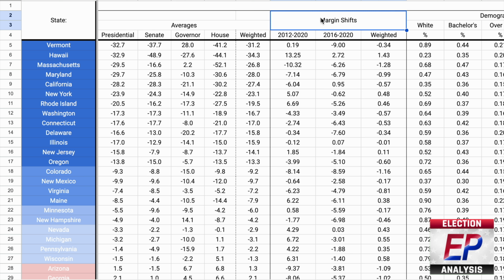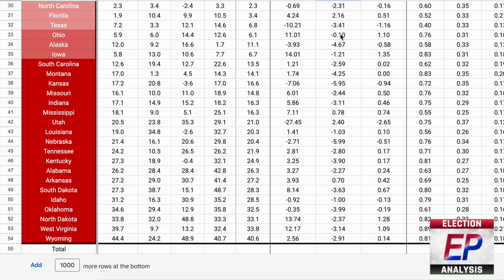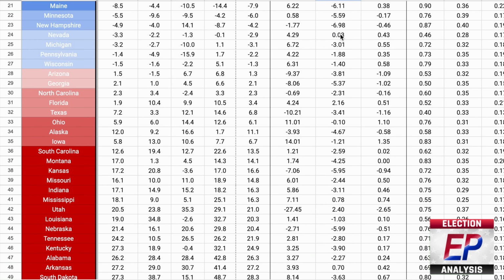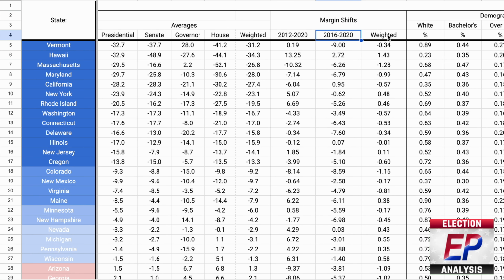Moving on, the second to last data point I have included is margin shifts. So I've calculated how a state has trended between the 2012 and 2020 elections, and then also the 2016 to 2020 election. This gives us a good idea of which party each state has trended toward over the last few presidential elections, and serves as a valuable data point in assessing how they may shift between 2020 and 2024.